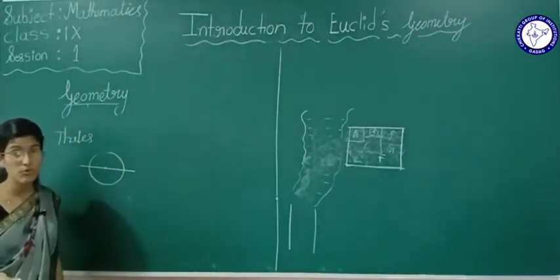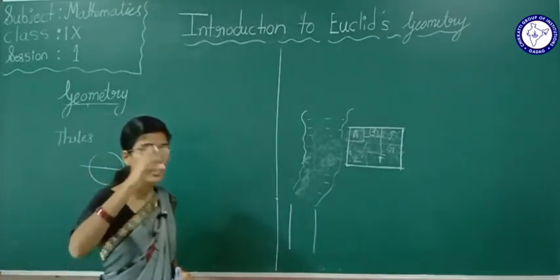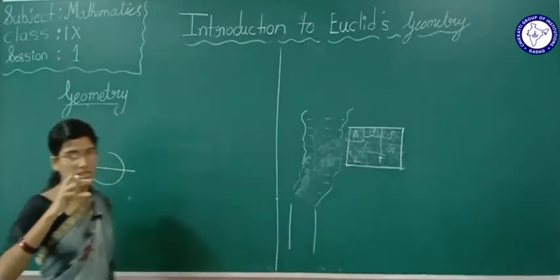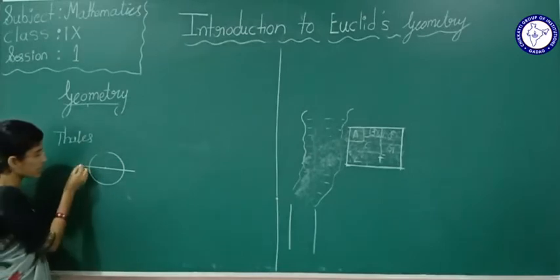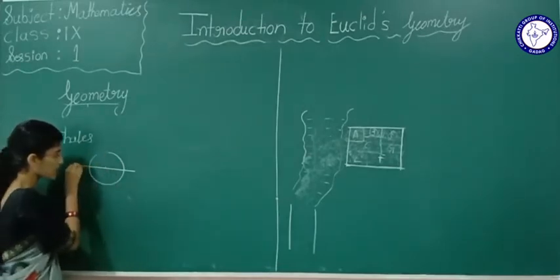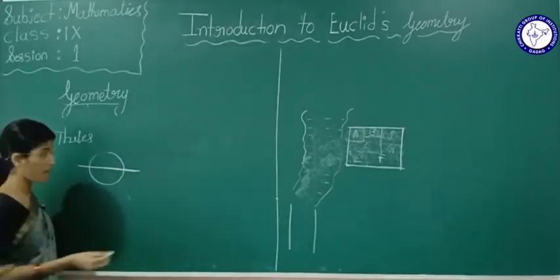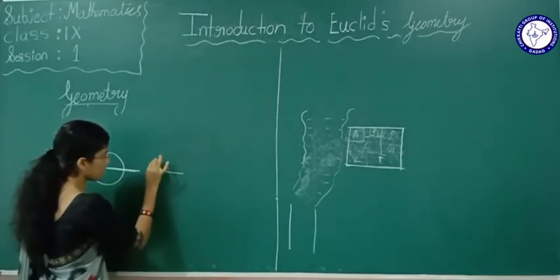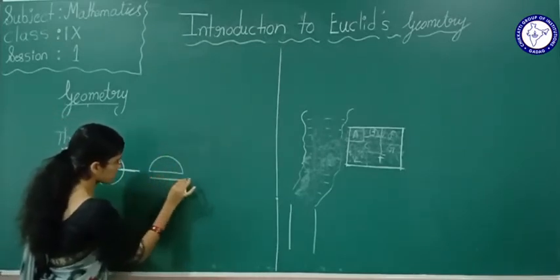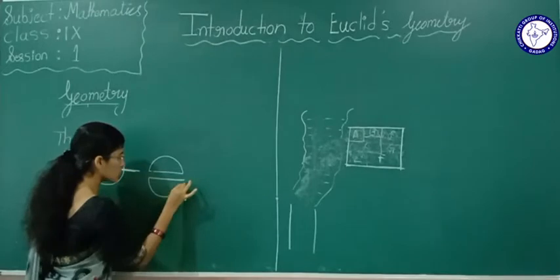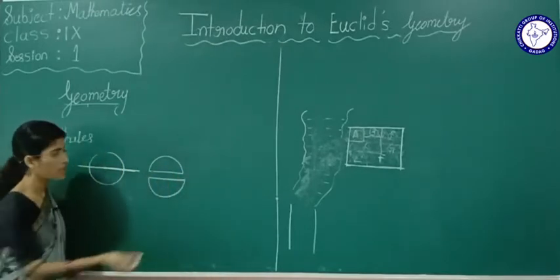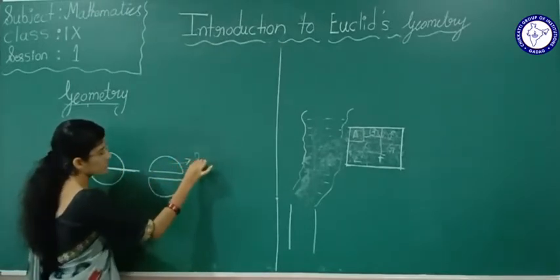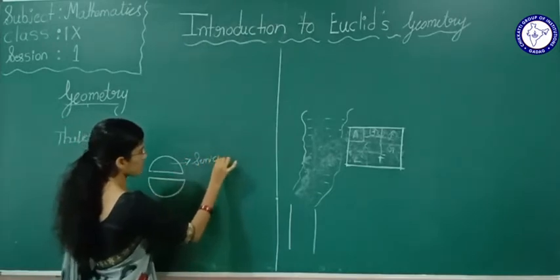He told that we can make a circle into two equal parts from the diameter only. Bisect means making a circle into two equal parts. Now we know that these are nothing but semicircles. Yes or no?